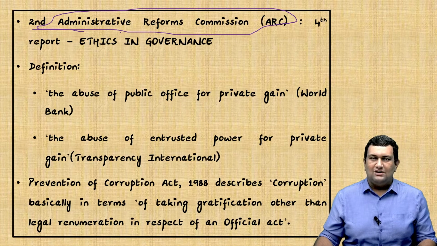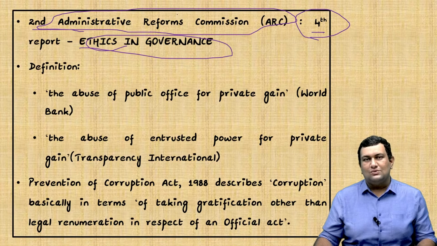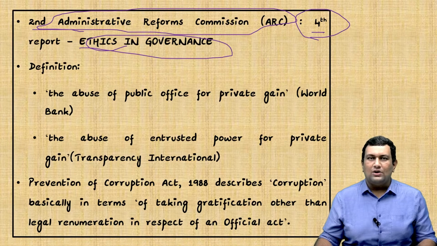So there are about 15 reports. It's not including reports such as this fourth report, which is Ethics in Governance. This is very important for GS4. The other reports, for example, State and District Administration, Local Governance, RTI, etc. So I will recommend students with public administration optional to go through this report. For those who do not have public administration, but just GS, this ethics report is important.